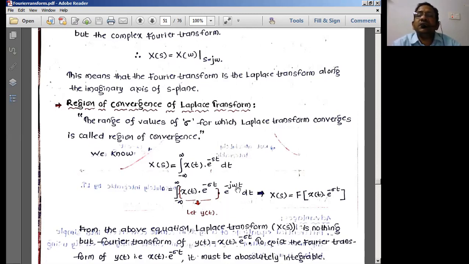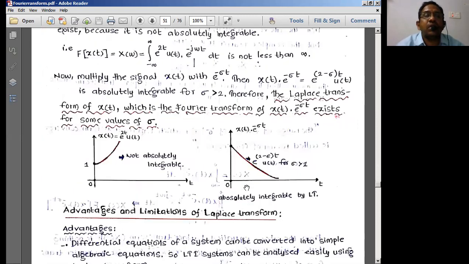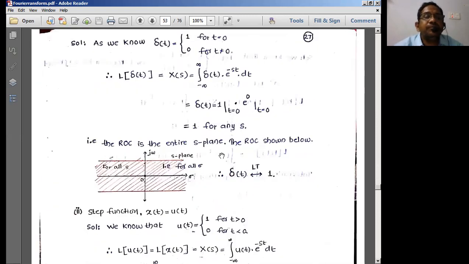If you normally draw x and y quadrants, say the sigma axis is the x axis and this is the y axis. In the case of the Fourier transforms, we don't have sigma. We have only j omega. So the function is going to exist over plus j omega or minus j omega continuously.